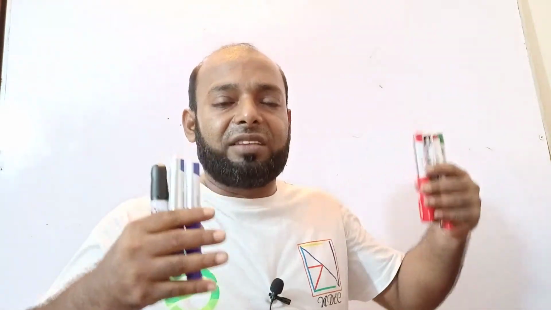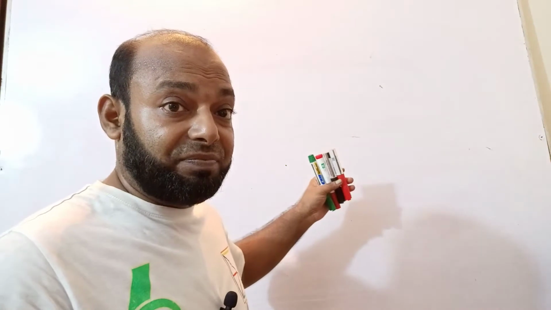And once upon a time, why did the teachers and learners both depend on chalk? Because at a certain time these marker systems were not available for writing. So at that time the teachers and learners used to write something on the board or blackboard. The board was black, so they used only chalk and dusters.